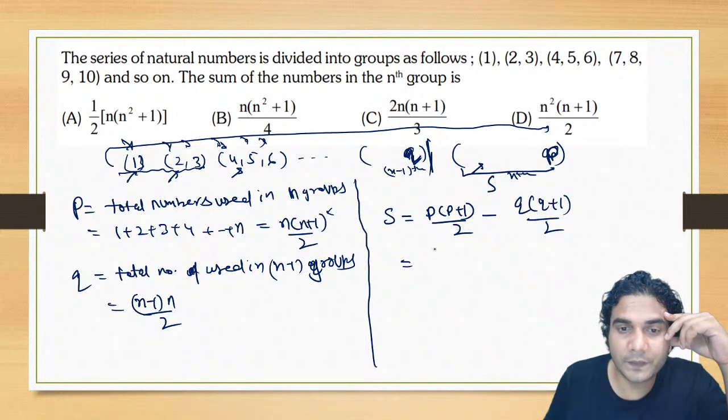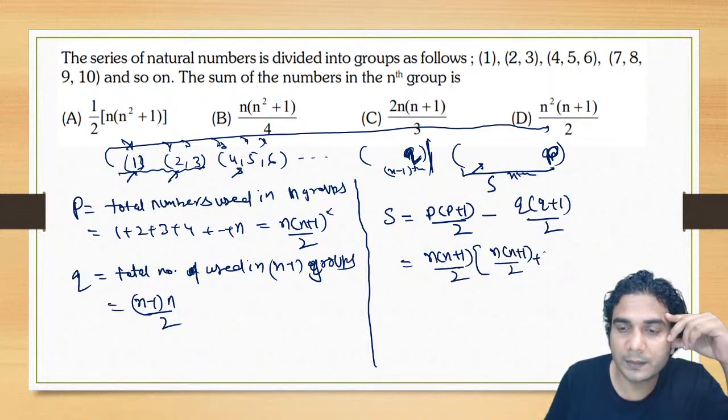So if you put the value of p, that is n into n plus 1 by 2 into n plus 1 by 2 plus 1, all right? And this whole divided by minus 1 by 2 of n into n minus 1 by 2, all right? And again put in this n into n minus 1 by 2 plus 1. So that is one of the ways.